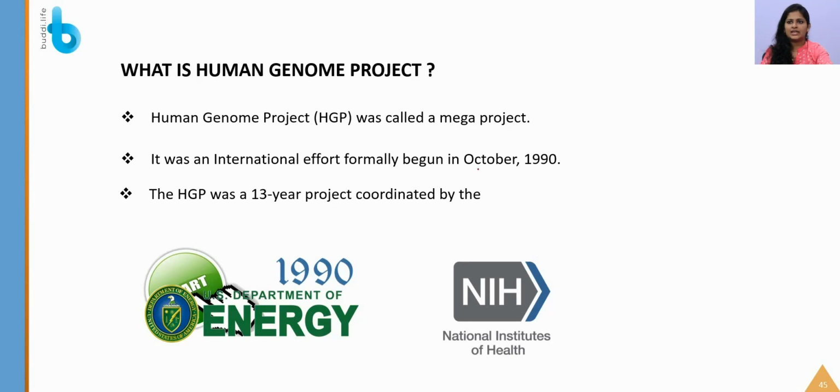So next we are going to see about Human Genome Project and DNA fingerprinting. So Human Genome Project is a mega project and it was begun in the month of October 1990. So it is a 13-year-old project which was coordinated by the US Department of Energy and National Institute of Health.